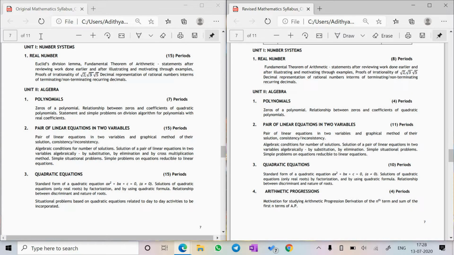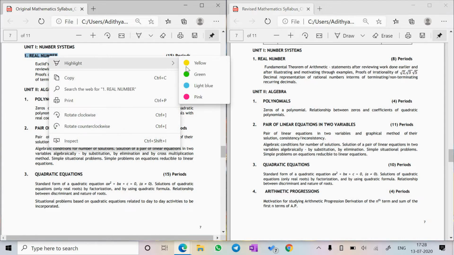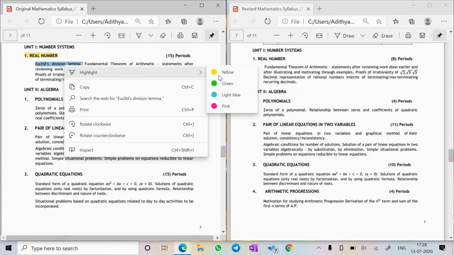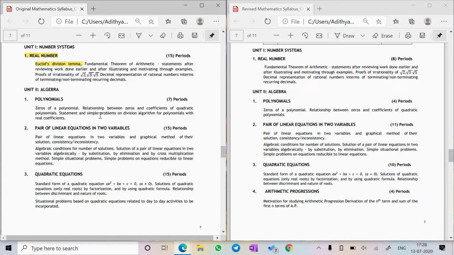Now moving on to the first chapter, Real Numbers, we have a deletion. Like in science, and as you will see in social science, we will be highlighting the chapter name along with the deletion. So Euclid's division lemma has been deleted.